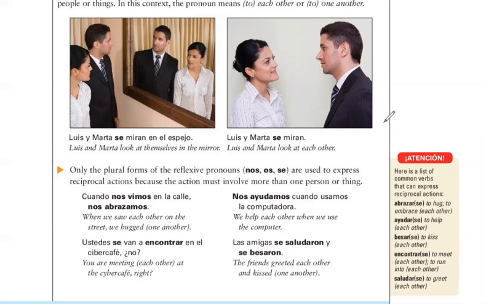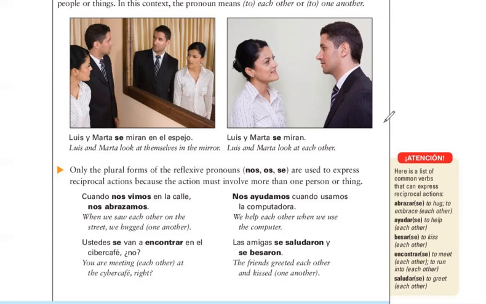If they are looking at each other, or helping each other, we need one person to help one person, and that same person who's getting helped to help the other person. So they need to have reciprocity, needing more than one person. So these are only going to be used in nosotros, vosotros, and the third person plural. So it could be ellos, ustedes, or ellas.